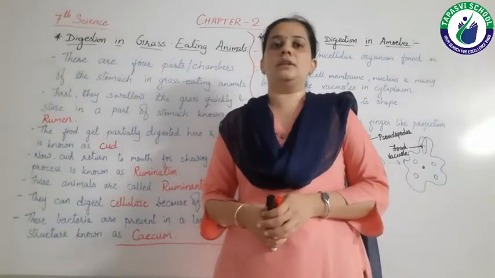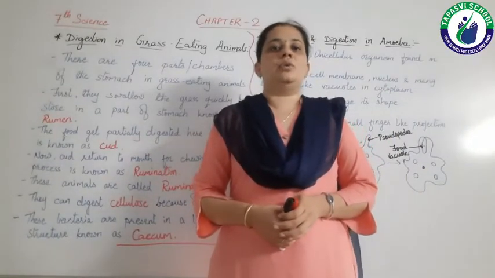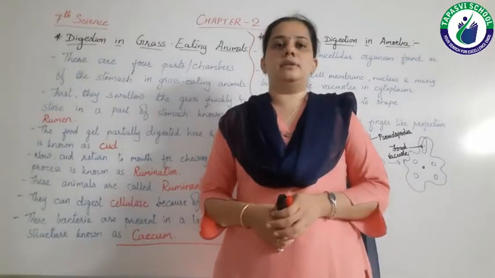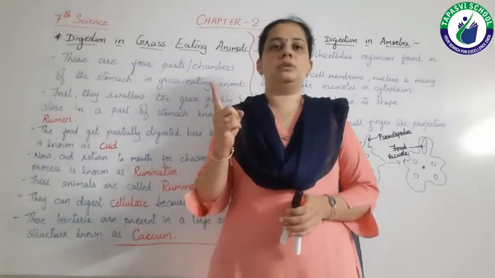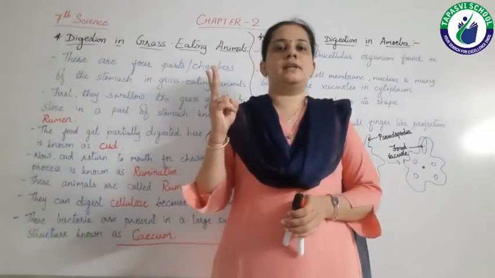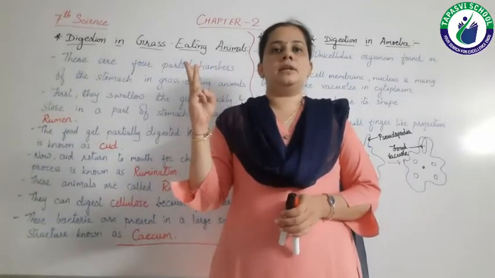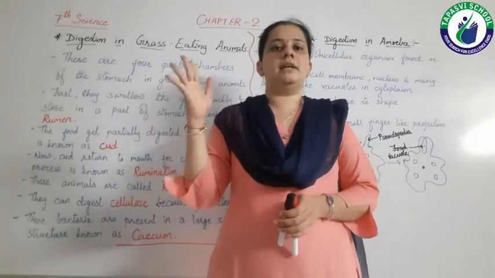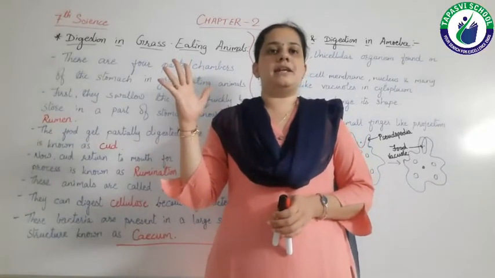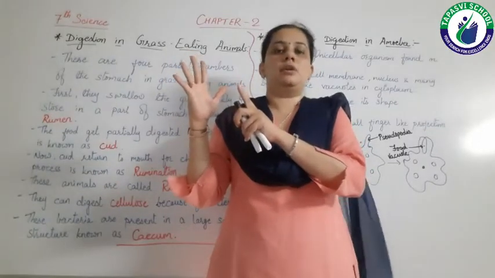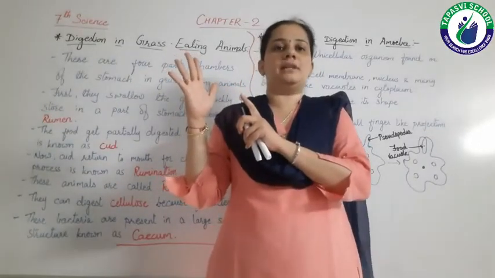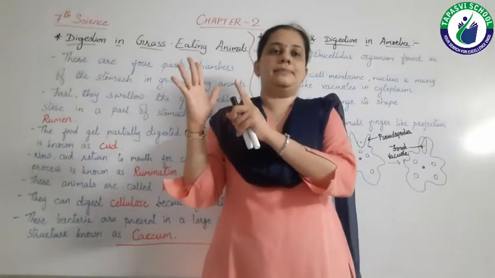and ends with the anus. The organs which are involved in the alimentary canal are mouth, esophagus, stomach, small intestine, and large intestine, which ends with the rectum and anus.